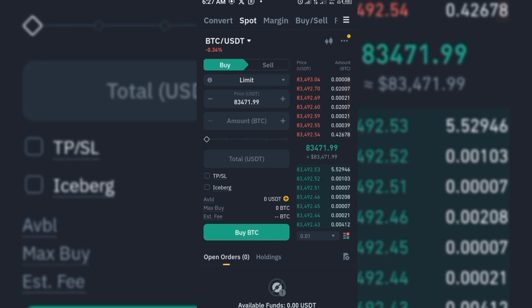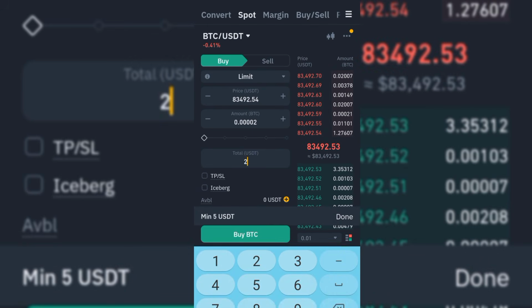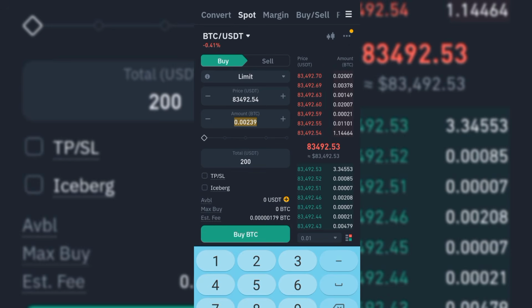So there we'll be buying BTC USDT. I'm going to be telling you, if you want to trade this particular arbitrage and make money on arbitrage, you should use nothing less than a minimum of $100. Anything less than $100 won't make you any profit. So now this is how to get this done. Right now we are going to be buying at this particular price. If we buy using at least $200, this is what the amount of BTC is going to be here. We're just going to copy it.